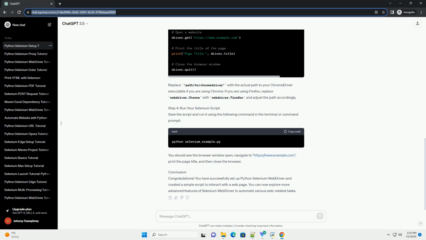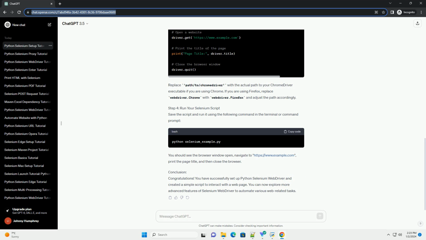Step 1. Install Selenium package. Open your terminal or command prompt and install the Selenium package using the following command. Step 2. Download WebDriver executable. Choose a web browser, for example Chrome or Firefox, and download the corresponding WebDriver executable. Make sure to place the executable in a directory that is included in your system's path. For Chrome. For Firefox.